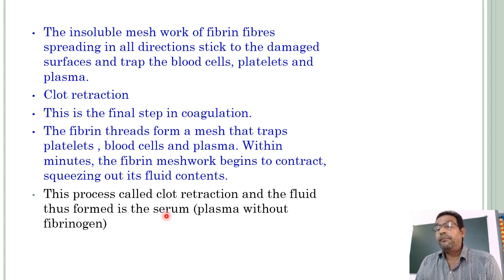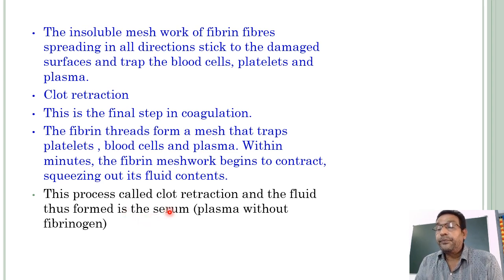What is serum? Plasma without fibrinogen. Fibrinogen is a blood clotting protein. Simply we can say serum is plasma without fibrinogen.